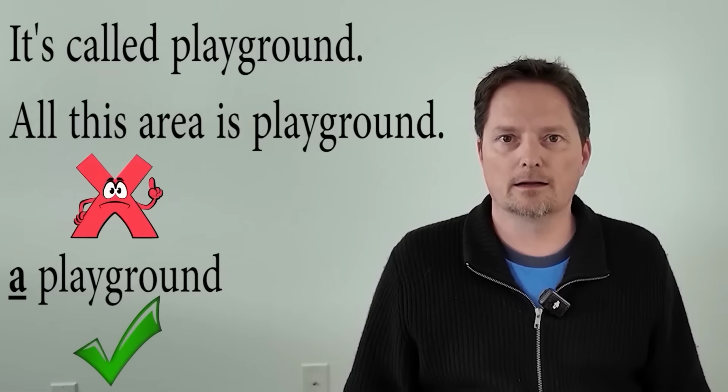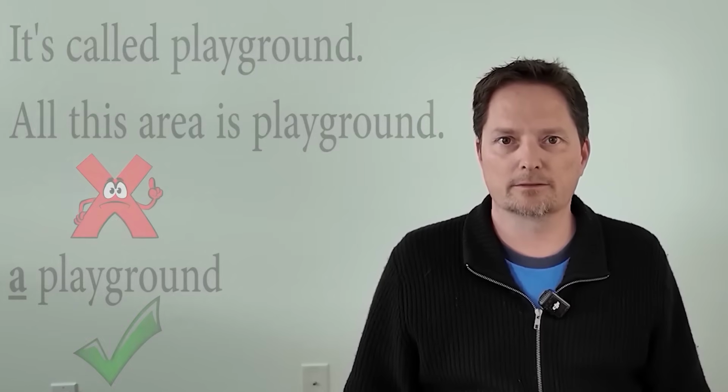I need to say a playground, because it's countable. I can say it's called a playground. All this area is a playground. I need a because playground is a countable noun.